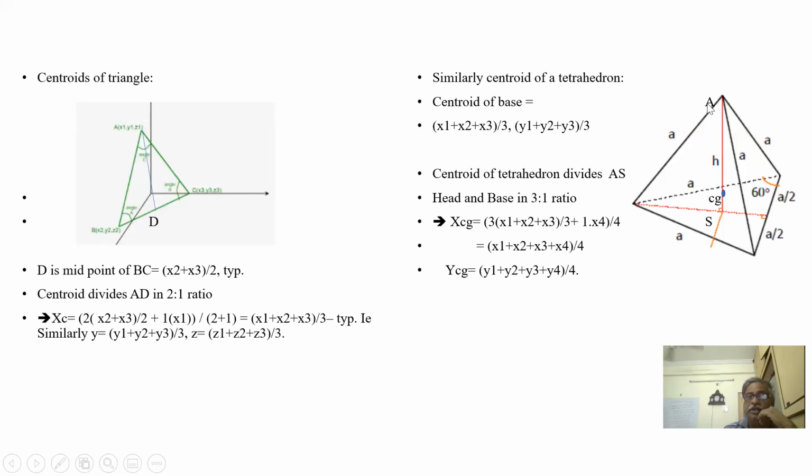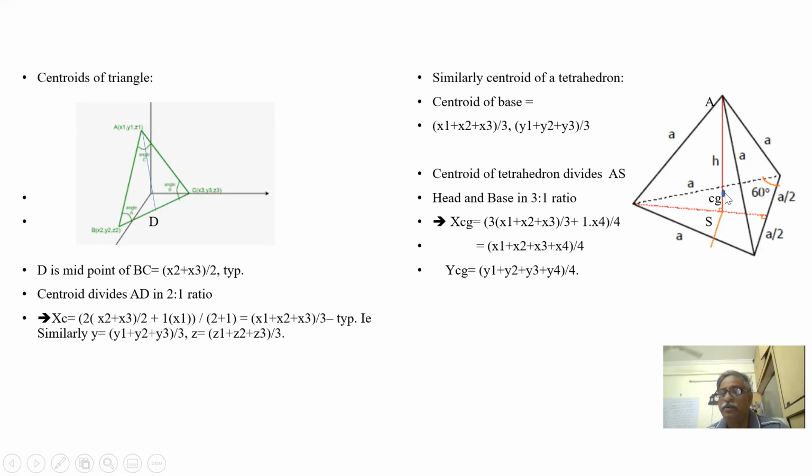Let us see for a tetrahedron. What is a tetrahedron? We have a triangle here as the base and a height here. It is like a diamond, but a diamond has both sides; here the base is a triangle and there is a height.